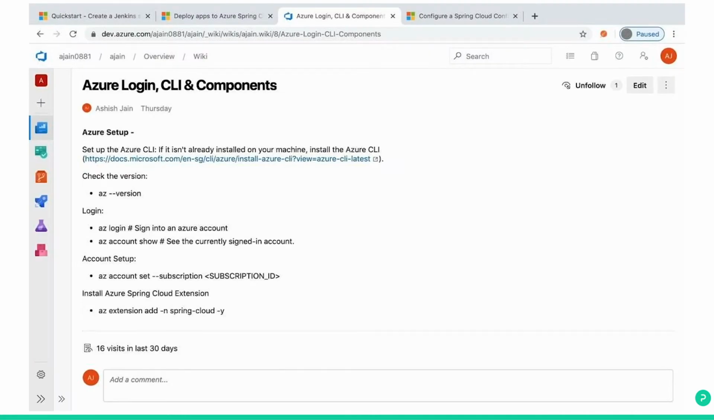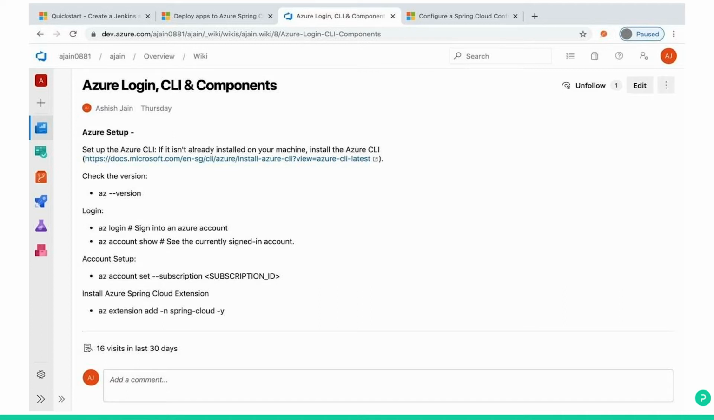Let's start with Azure login on CLI and see some of the components. CLI is nothing but the command line interface. Before we proceed further, we need to set up Azure. We will be using Azure CLI throughout this workshop. If you don't have Azure CLI, it can be installed from the given location. I will assume that you have an existing subscription with no other resources. Set up the Azure CLI if it's not already installed on your machine, and install it first.